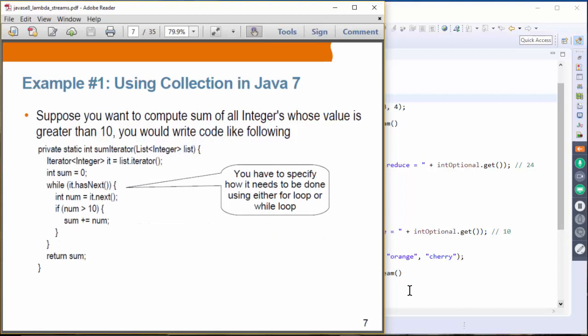Okay, so example 1. This is an example where you are using a collection to create a sum. You could use a while loop as you see on this slide, or you could use a for loop. And again, here you specify how it needs to be done by using a for loop or a while loop. This for loop and while loop has nothing to do with business logic. It is basically a structure that you have to depend on to compute the sum or average. So this is what I meant by how it needs to be done has to be coded by the developer.